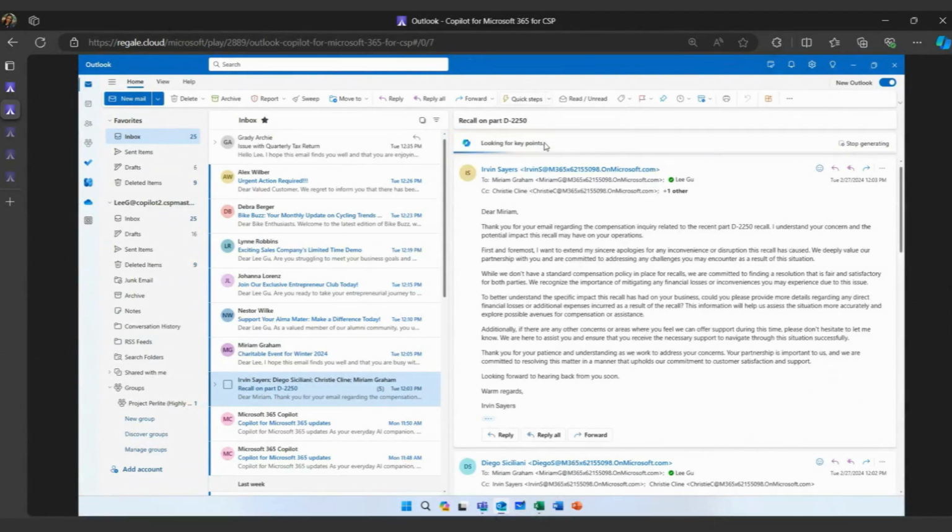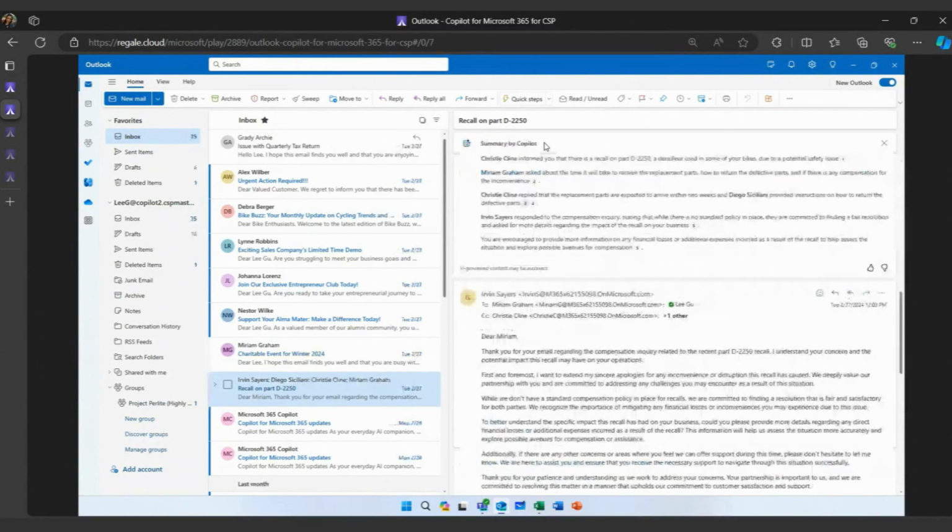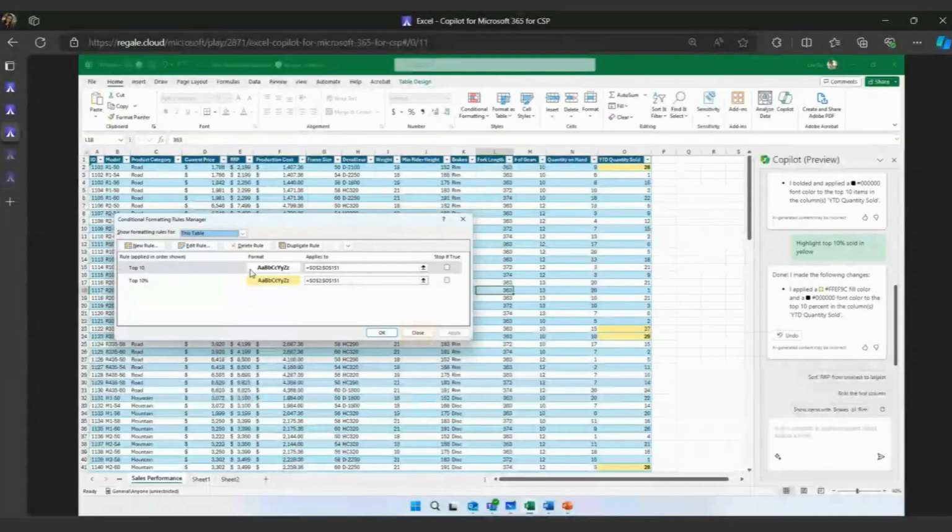I'm going to say summarize with Copilot. It's creating the summary for me. And this is basically it. So you can change the different settings, how you want the rules to look.